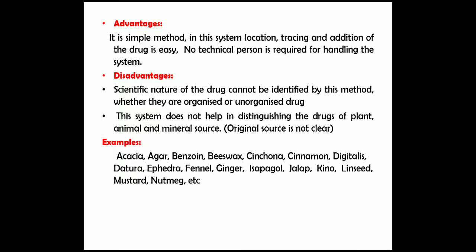Advantage of the alphabetical classification: it is a simple method. In this system, location, tracing, and addition of drugs is easy. No technical person is required for handling the system. Disadvantage: the scientific nature of the drug cannot be identified by this method, whether they are organized or unorganized drugs. This system does not help in distinguishing the drugs of plant, animal and mineral sources.